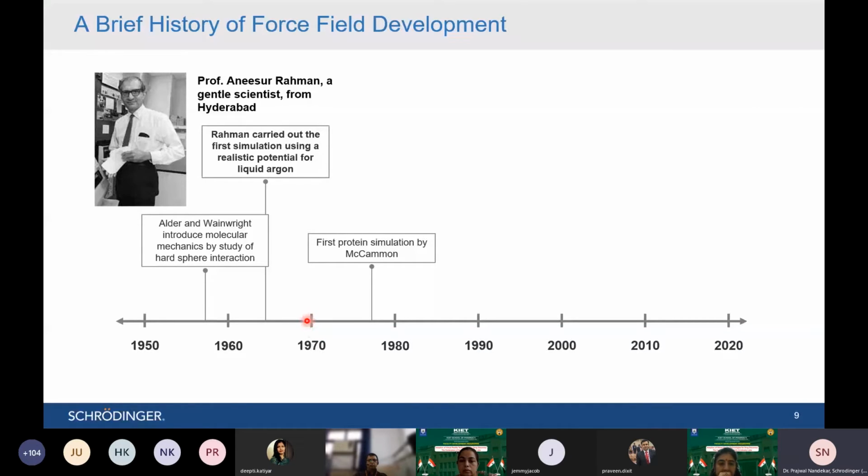So basically, he started implementing that system in the case of biological systems like proteins or ligand molecules. But again, it took around 10 years. In the late 1970s, the student of Martin Karplus, Andrew McCammon, a very well-known scientist in the field of molecular modeling, did the first MD simulation on a protein system, for 2 picoseconds.